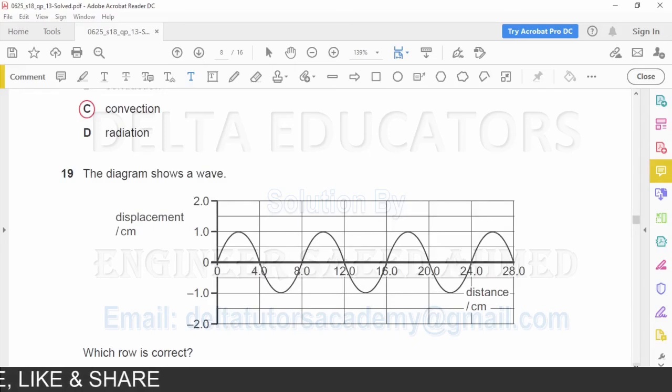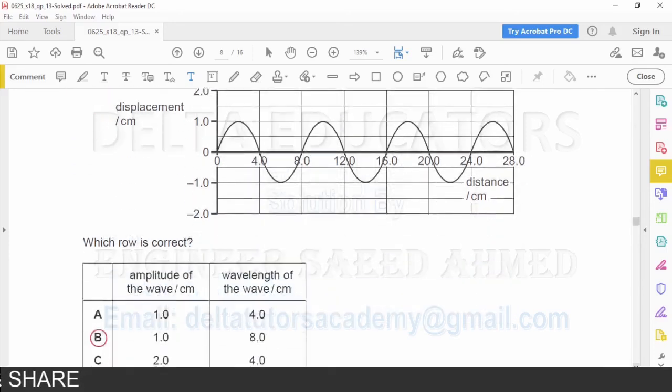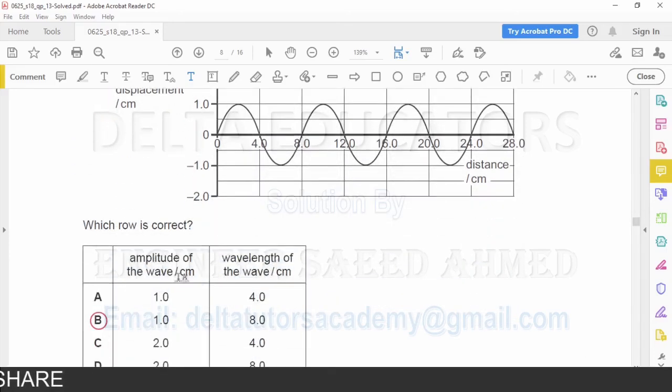Question number 19. The diagram shows a wave. On the x-axis we have distance, on the y-axis we have displacement. Which row is correct? Amplitude of the wave in centimeter and wavelength of the wave in centimeter. What is amplitude? Amplitude is the vertical distance from the mean position to the peak position. From mean to peak position, the value is 1. So here amplitude is 1 centimeter.